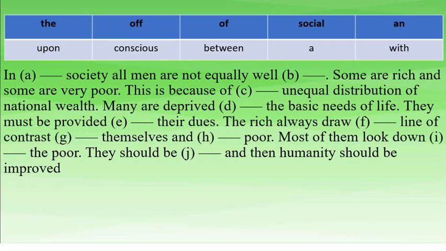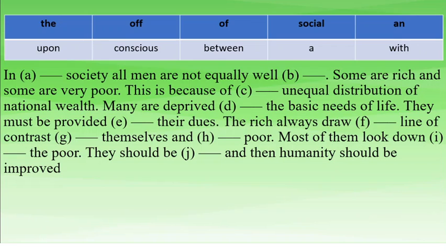They must be provided dash their dues. The rich always draw dash line of contrast between themselves and the poor. Most of them look down dash the poor. They should be dash, and then humanity should be improved. So far you can assume some answers.